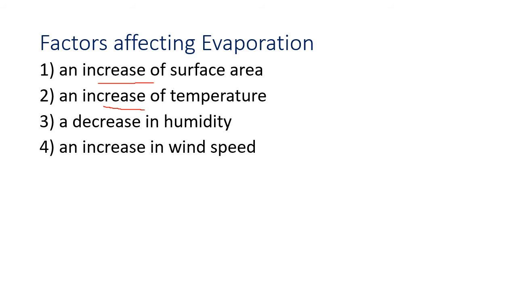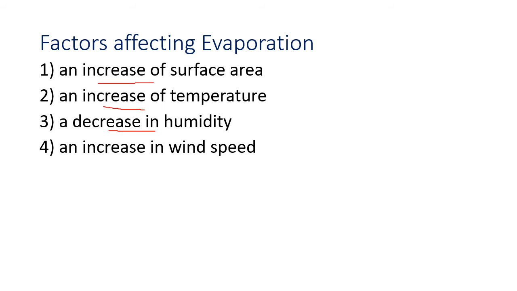Then a decrease in humidity. So what is humidity? Humidity is the amount of water vapor present in the air. You must have seen this in the monsoon season. There is a lot of water vapor in the air. You keep on perspiring, and your perspiration does not dry very quickly. It is because of the humidity or water vapor in the air.